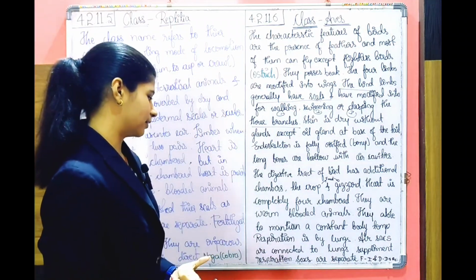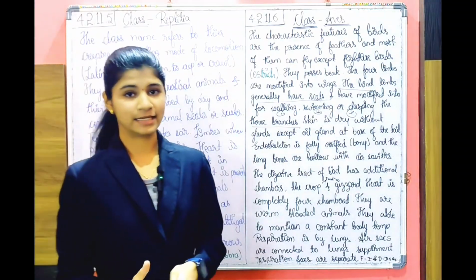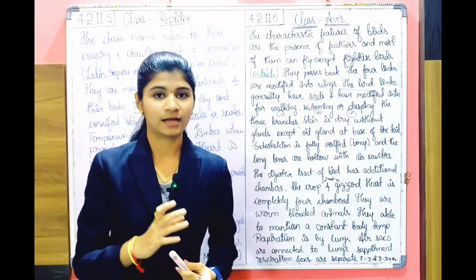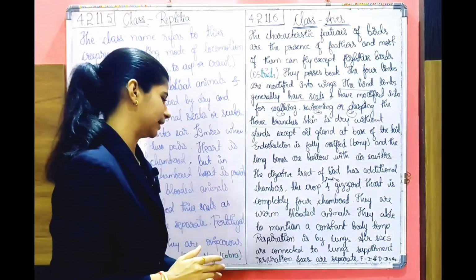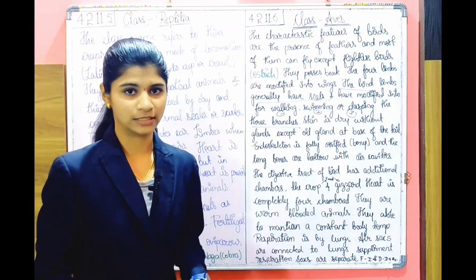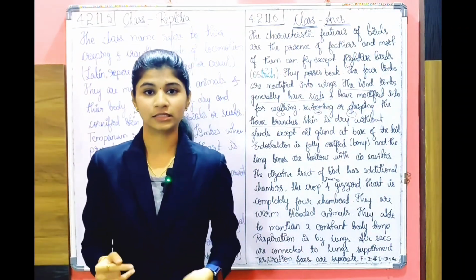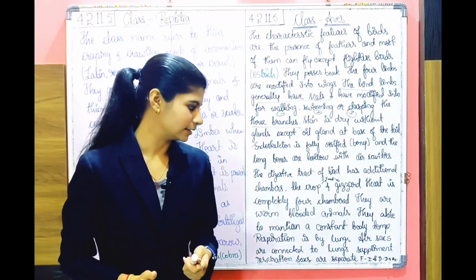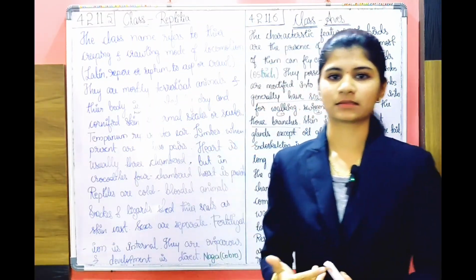Air sacs are connected to lungs, supplementing respiration. Now these air sacs I mentioned are connected to the lungs. Sexes are separate. Respiration is by lungs only in the class Aves. Now fertilization is internal, development is direct, and the last point is that the class Aves are oviparous animals.